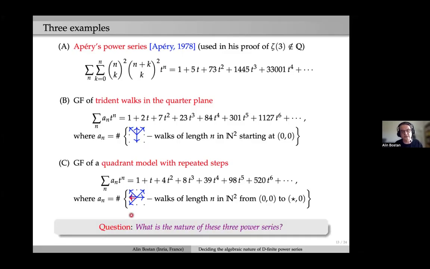And the common question is, what is the nature of these three power series? Well, the answer is our implementation proves that they are all transcendental. This is something that I will illustrate on the first one, and if I have a few minutes more, maybe on the last one.